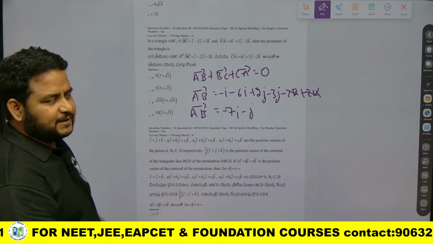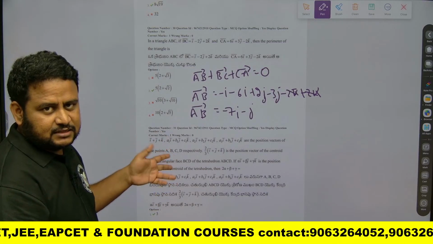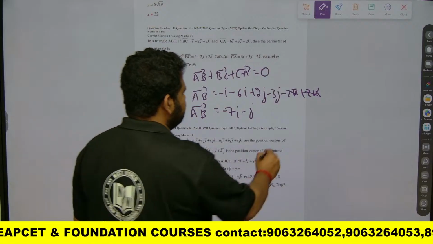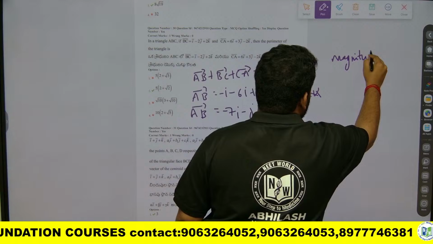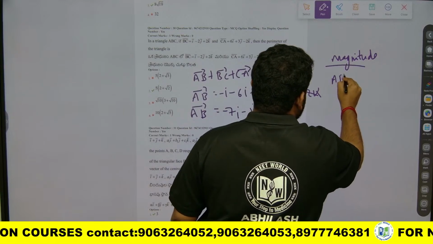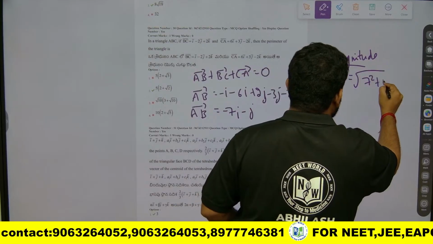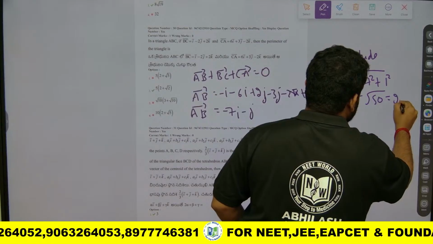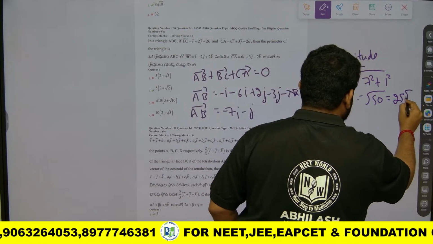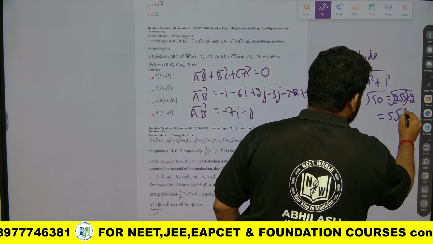Now we have to find the perimeter. To find the perimeter, we need the length, and length is nothing but the magnitude. Magnitude of AB is the square root of 7 square plus 1 square, that is the square root of 50, which is the square root of 25 into 2, that will become 5 root 2.